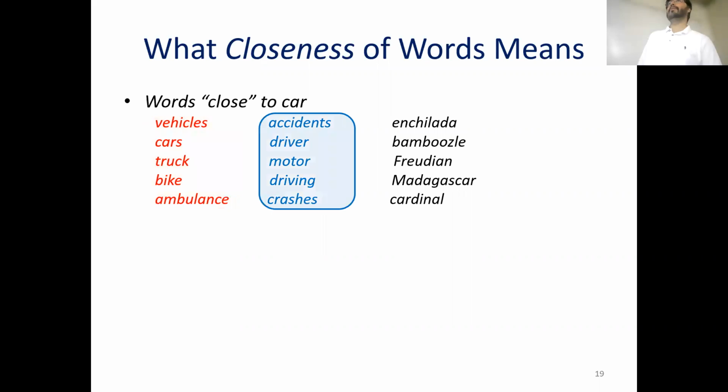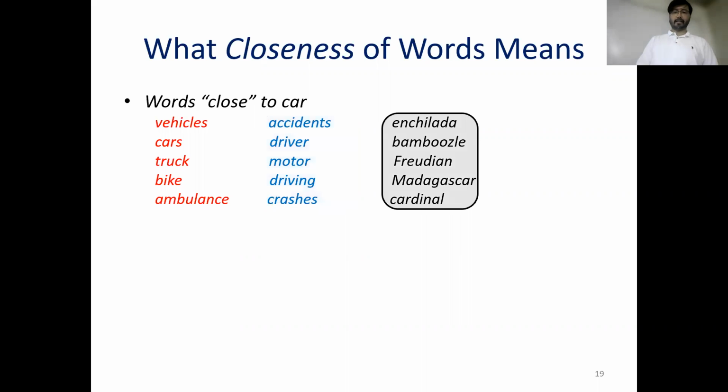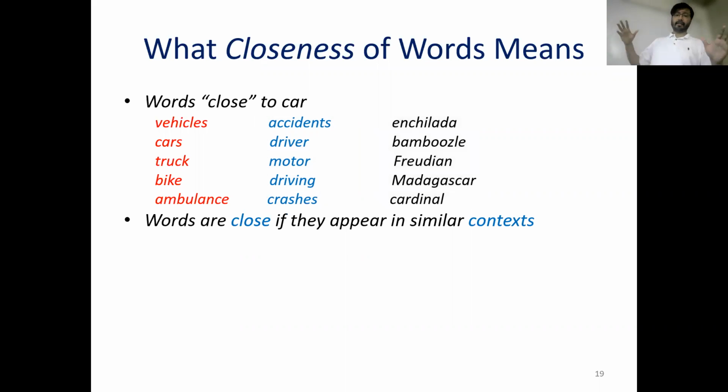How about the blue column? Do you think it's related to car? Again, I'll say yes, it's related to car because I have seen these words co-occurring with the word car in a sentence. And what about the black column? No, right? So we all kind of intuitively know what we mean by two words being close to each other.